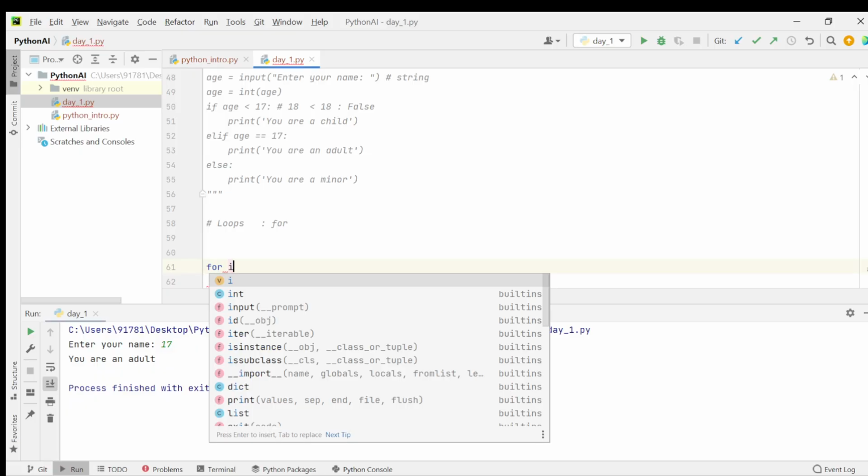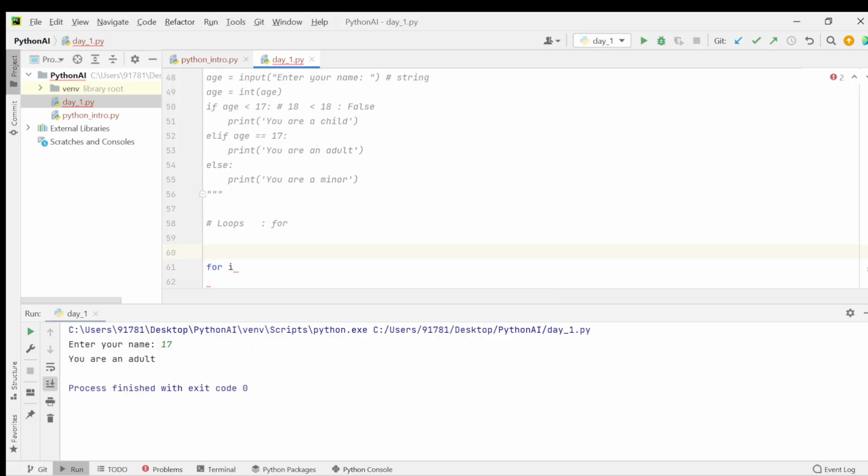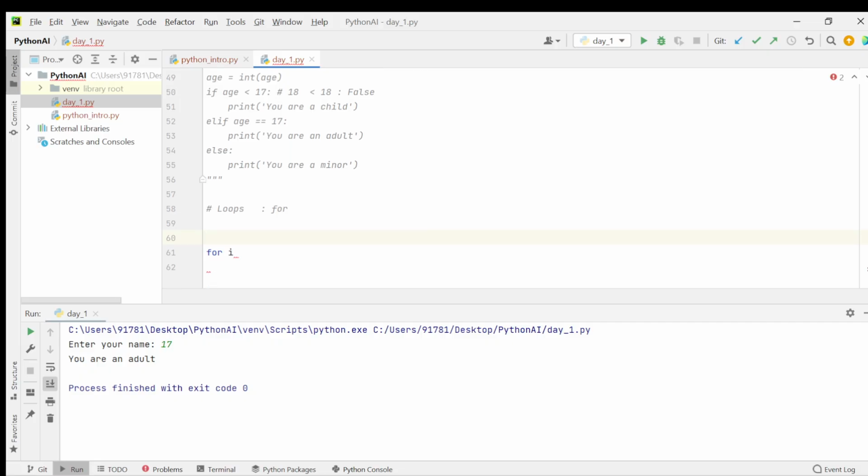Let us take an example. We can use a for loop for any data type, in the sense of any iterable data types, let's say string, list, dictionary, or any other data types. At least for now, let's concentrate on strings.